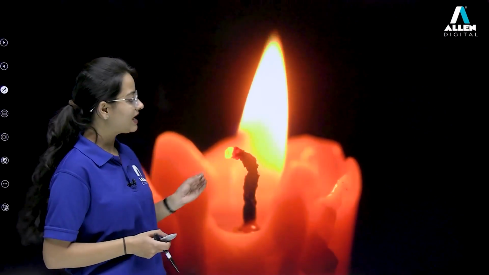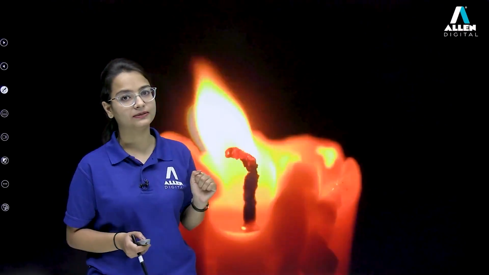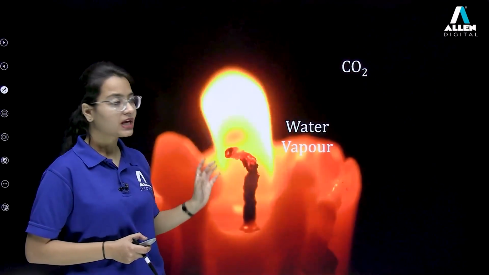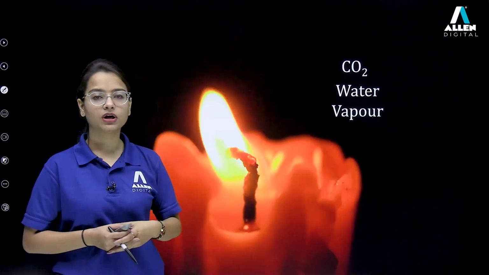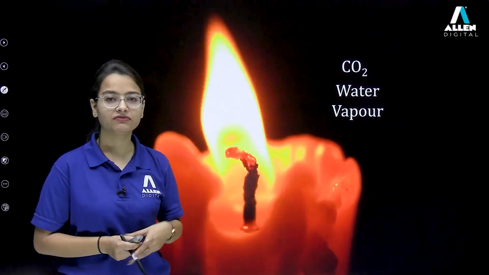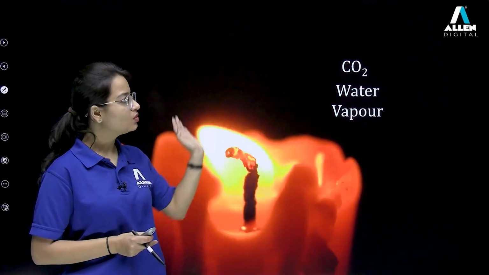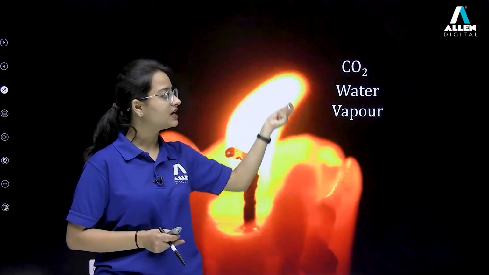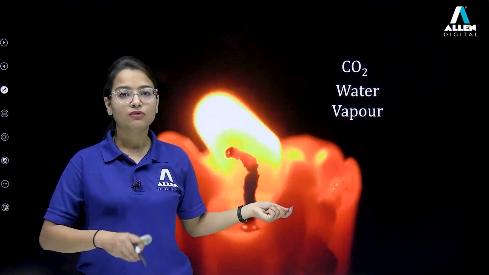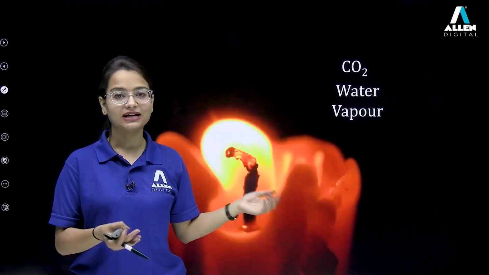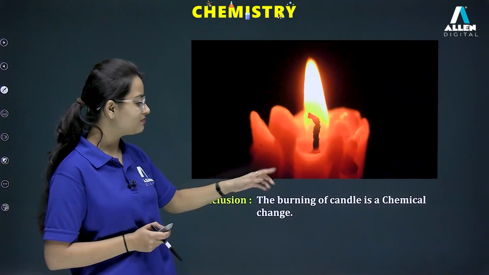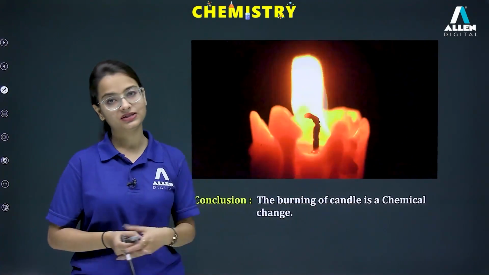Easy. Okay, here we have the example of burning of a candle. Now when a candle burns, we are getting carbon dioxide. Along with the carbon dioxide, we are getting what? Water vapor. Initially, when we started to ignite the candle, no carbon dioxide or water vapor was there. But now we are getting new substances, CO2 and water vapor. Composition changes. That means we are talking about which change? Chemical change. So what we can conclude from this example is that burning of a candle is a chemical change.